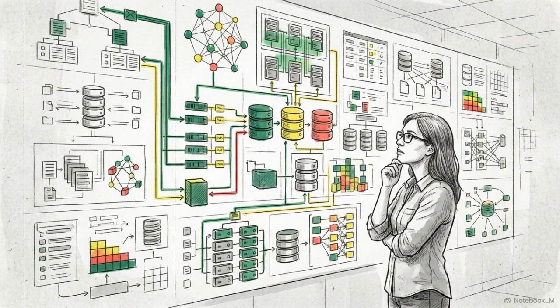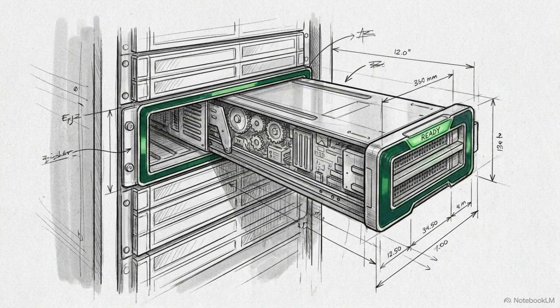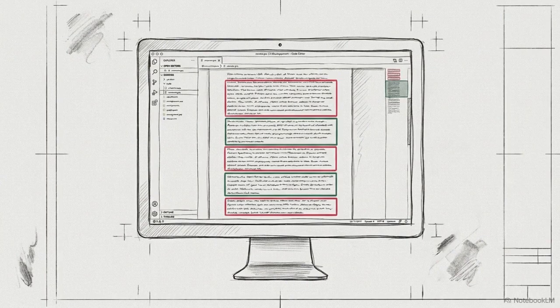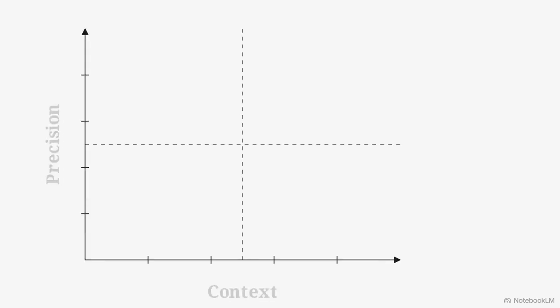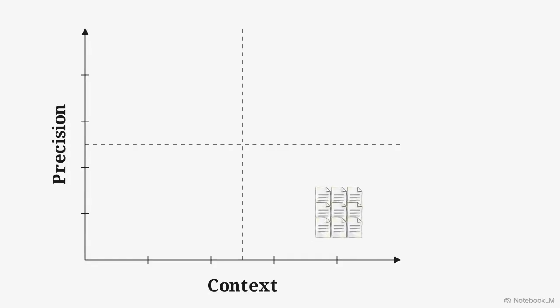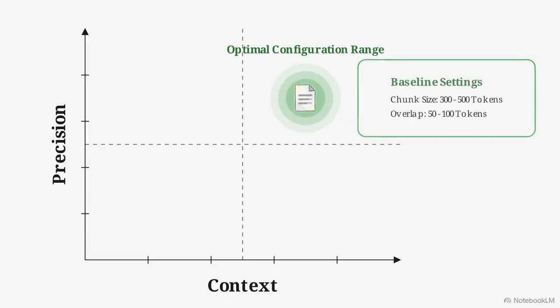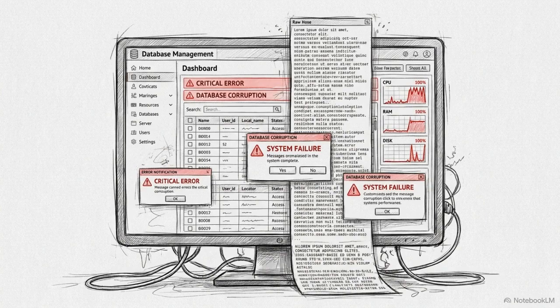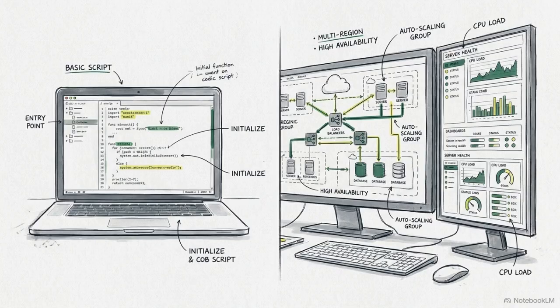Before evaluating specific database software, you must address the data preparation step that dictates the success of the entire pipeline: chunking. There is a direct trade-off between context and precision. If you chunk documents into large segments, you retain the broad theme, but the LLM loses precision sifting through irrelevant noise. Conversely, if chunks are too small, matching becomes highly precise, but the AI loses surrounding context. A practical baseline is 300 to 500 tokens, with a 50 to 100 token overlap to ensure context isn't lost. Even the most expensive auto-scaling database is ineffective if it is fed poorly chunked data that lacks clear semantic boundaries.